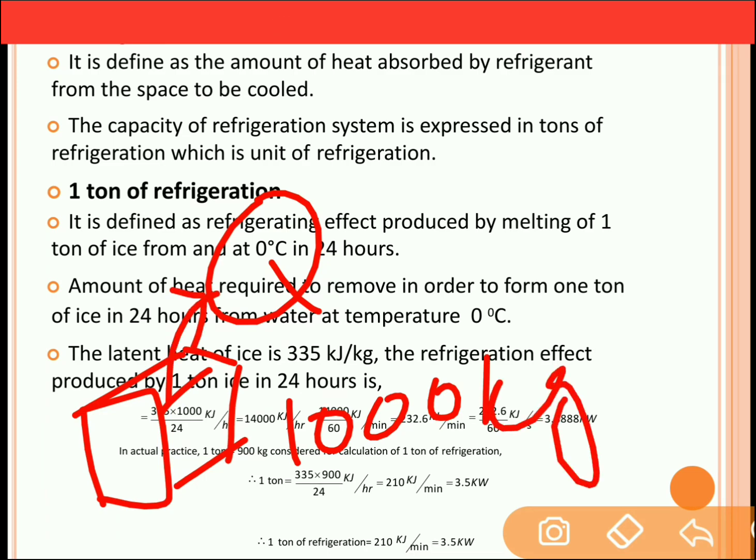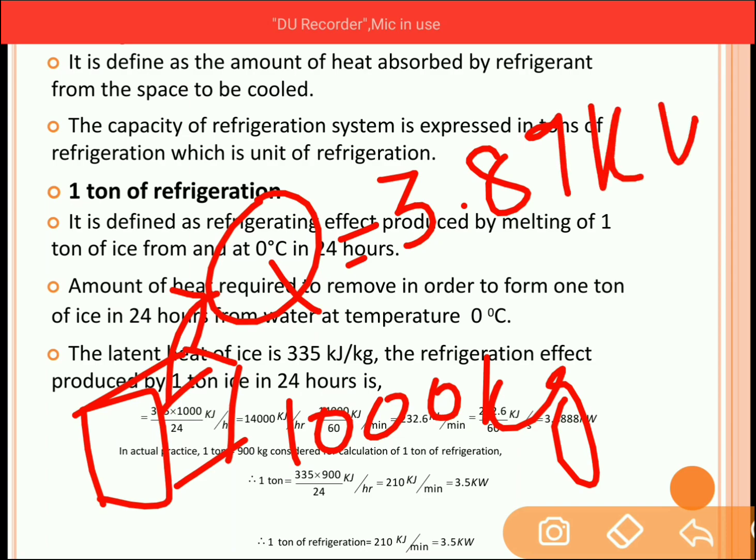This is the amount of heat. Q is equal to 3.89 kilowatt. Kilowatt means what? Kilojoule per second. Kilowatt can be considered as kilojoule per second. So it means 3.89 kilojoule per second of heat is to be removed from the ice for 24 hours to convert it into water at 0 degrees Celsius.